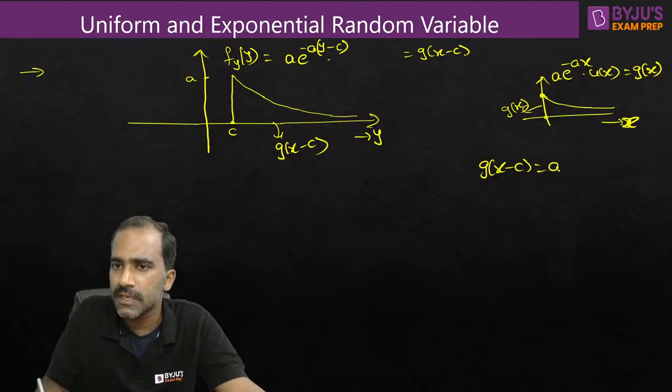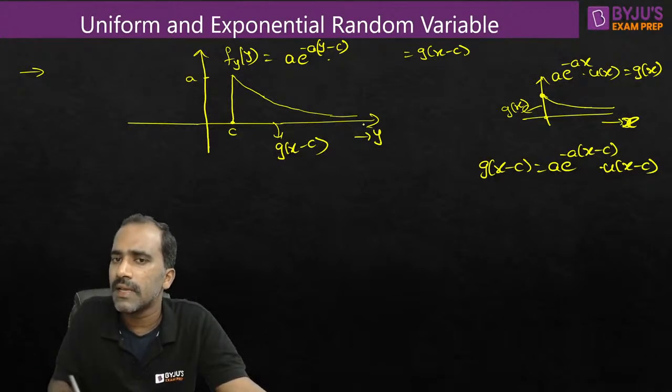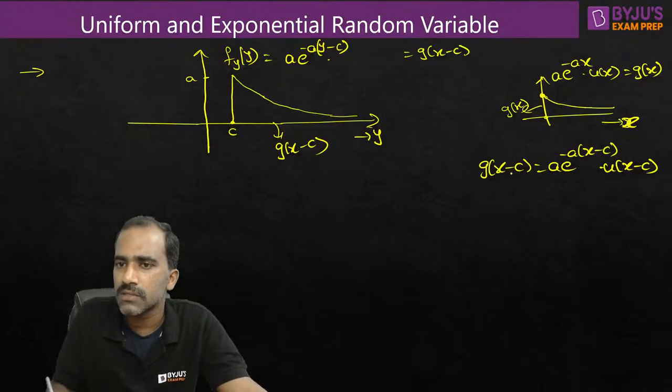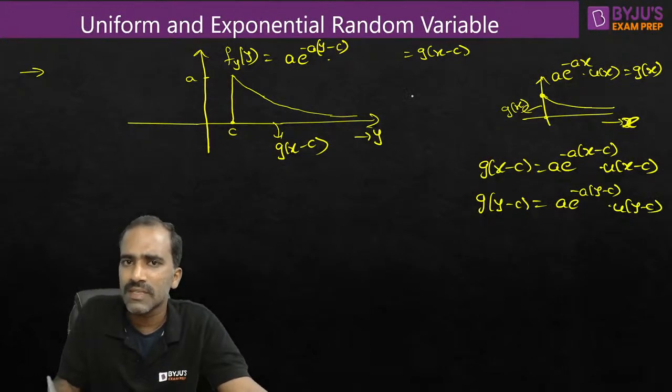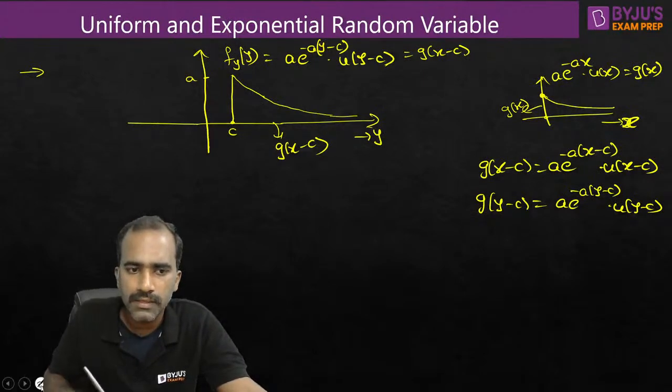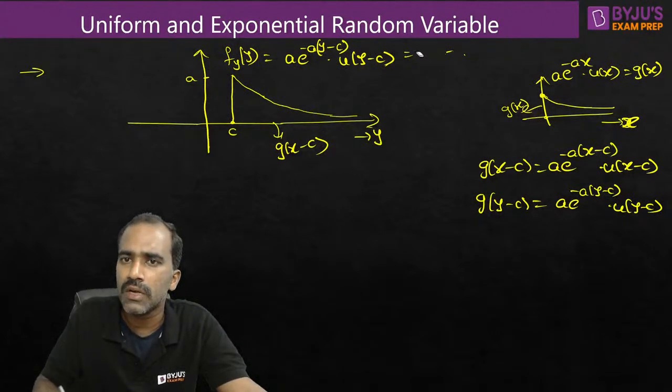So what is g(x-c)? It is a e^(-a(x-c)) u(x-c). Is that okay? But here the variable is y, not x, so let's change the variable to y. If this is g(y), then this looks like g(y-c). So g(y-c) is a e^(-a(y-c)) u(y-c). Simple stuff. It's not so difficult. Just compare it with whatever you already know, and you can easily get the equation.